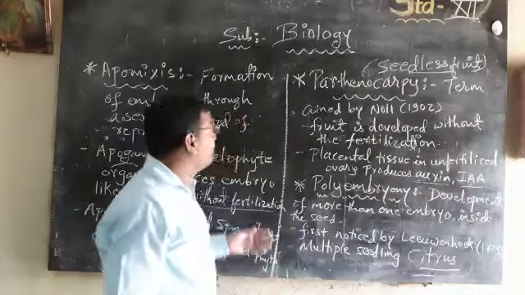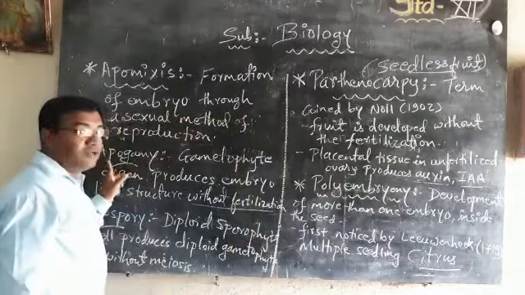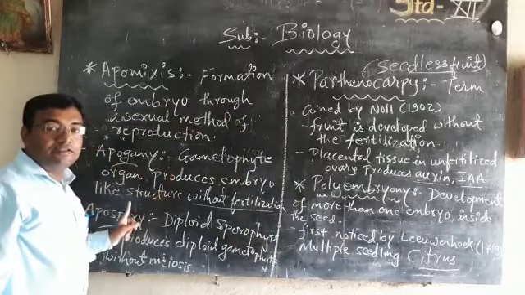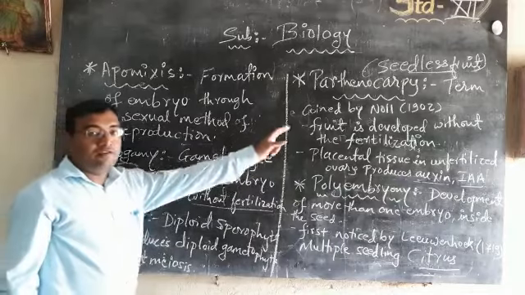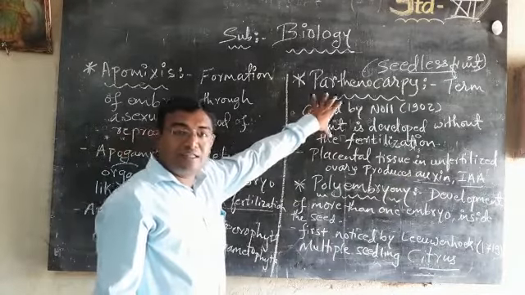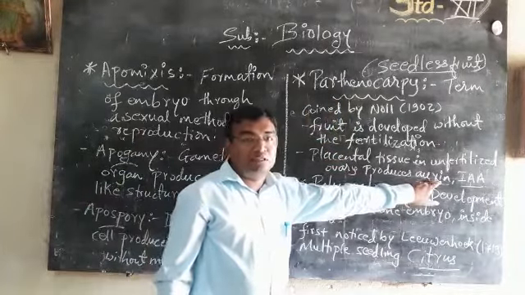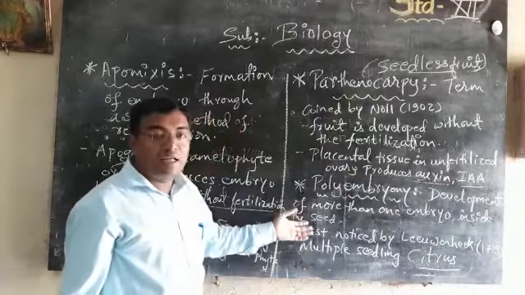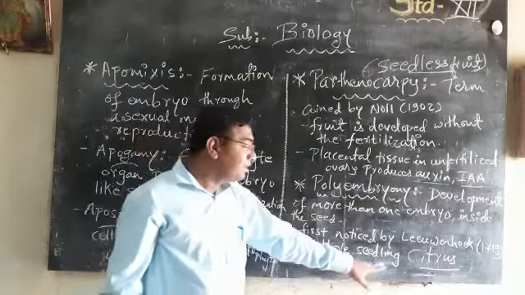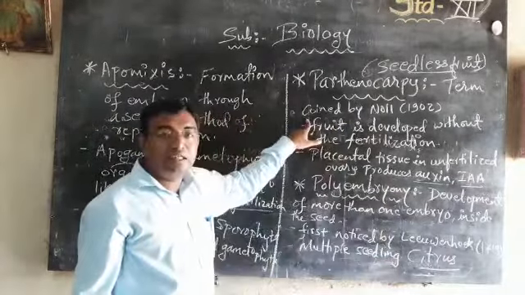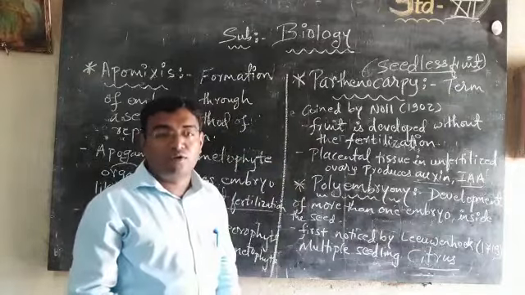So today what have we studied? We have studied the topic of apomixis, asexual reproduction. We have seen apogamy by using a gametophytic organ. We have seen apospory, the production of embryo from a diploid sporophytic cell. We have seen parthenocarpy, a seedless fruit which is developed by two hormones. You have to remember these names, auxin and IAA, indole acetic acid. And last we have seen polyembryony, that is multiple seedlings, which is generally found in the citrus family. Parthenocarpy is generally seen in pineapple, mango, etc. So I hope you have understood our today's topic. Thank you for watching the video.